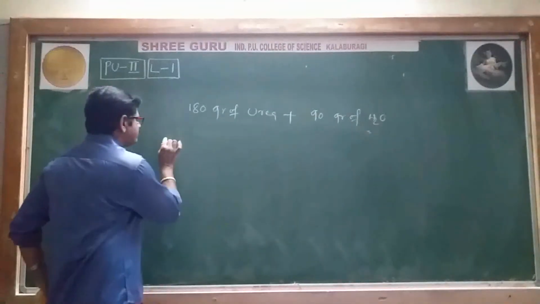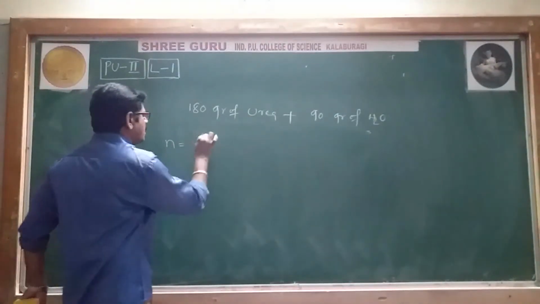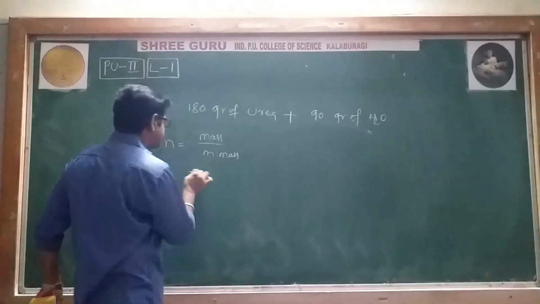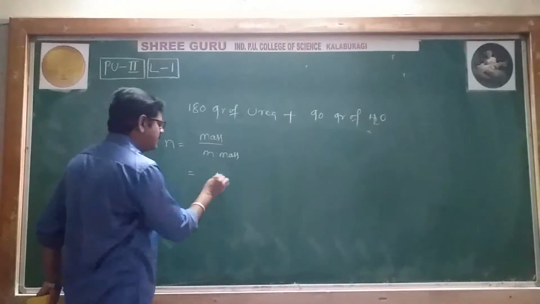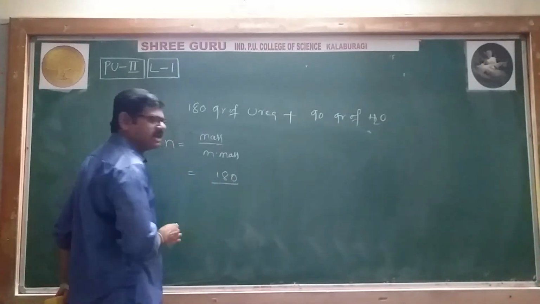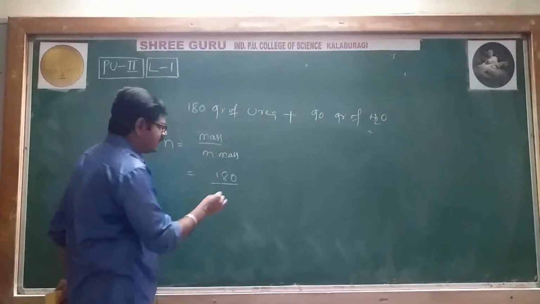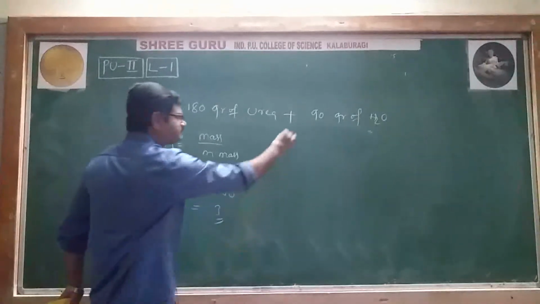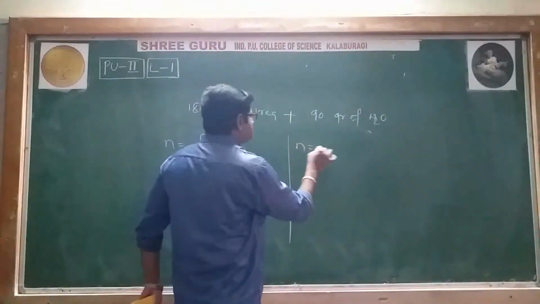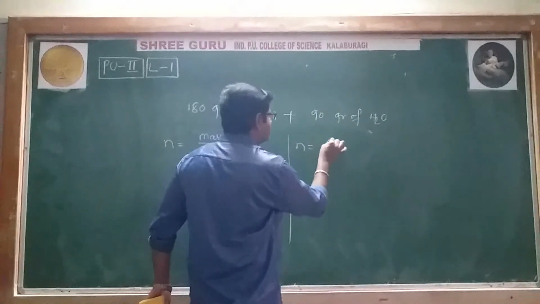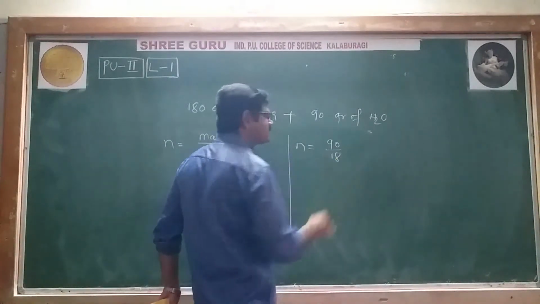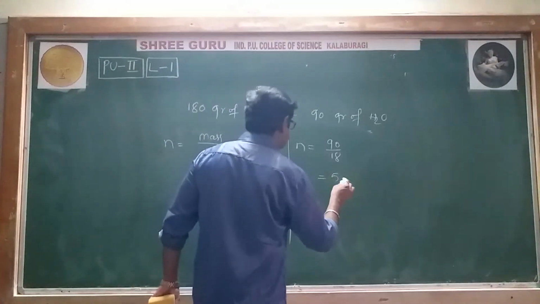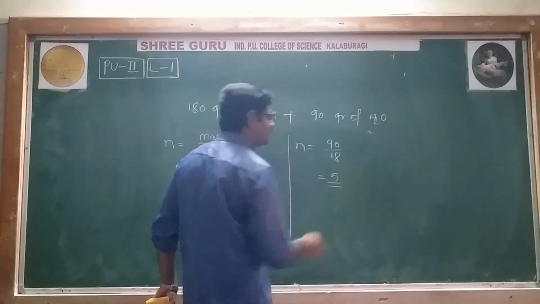What is the formula for moles? Number of moles equals mass divided by molar mass, that is, the molecular mass. How much mass is given? 180 grams is given, divided by the molar mass of urea, 60, which is just 3 moles. Then the number of moles of water: mass 90 grams divided by the molar mass of water, 18 grams. 18 fives are 90, so that is 5 moles of water.